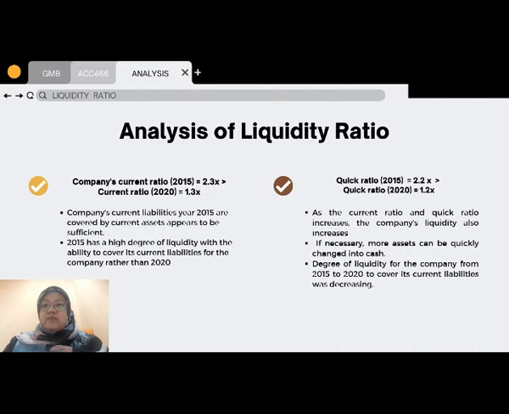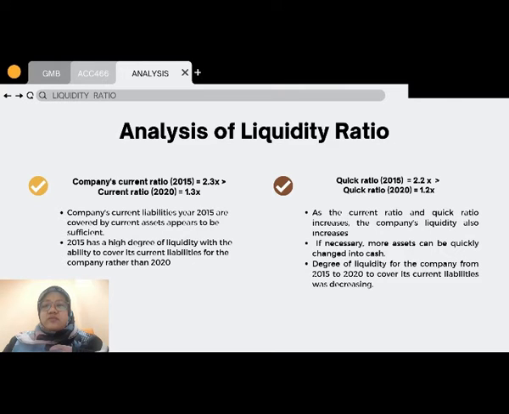So the company's current liabilities for 2015 covered by current assets appear to be sufficient. 2015 has a high degree of liquidity with the ability to cover its current liabilities rather than 2020. And also the quick ratio of 2015, which equals 2.2 times, is greater than the quick ratio for 2020, which equals 1.2 times.